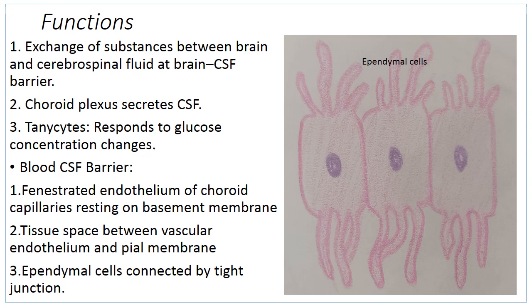Then the blood CSF barrier, one of its components is the ependymal cell. So how is the blood CSF barrier formed? It is formed by the fenestrated endothelium of choroid capillaries resting on basement membrane. Then there is a tissue space between the vascular endothelium and pia membrane, whereas the ependymal cells are connected by tight junctions. So these form the CSF barrier.